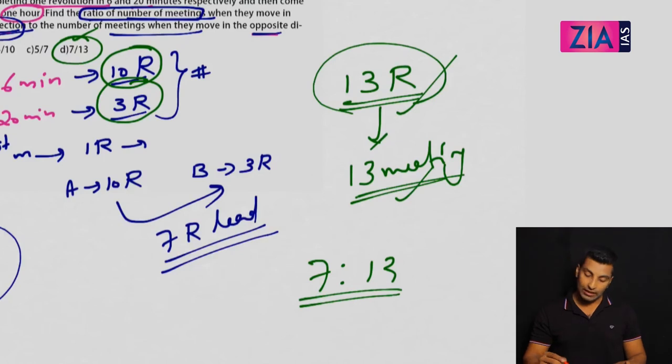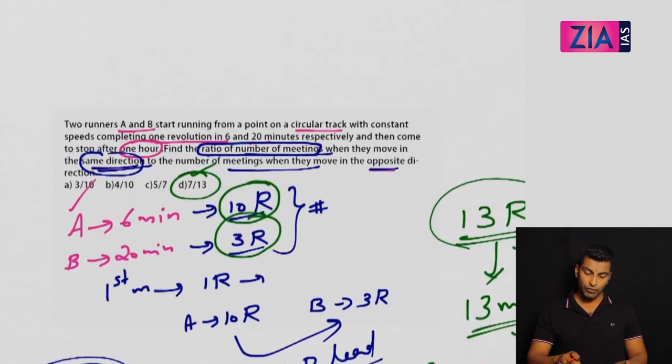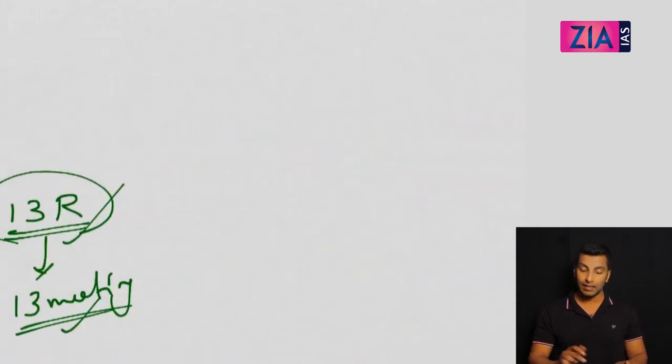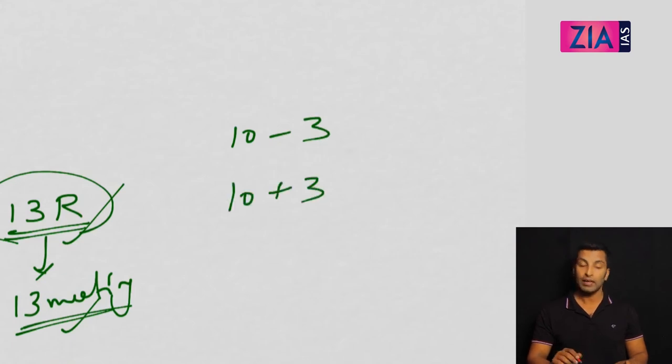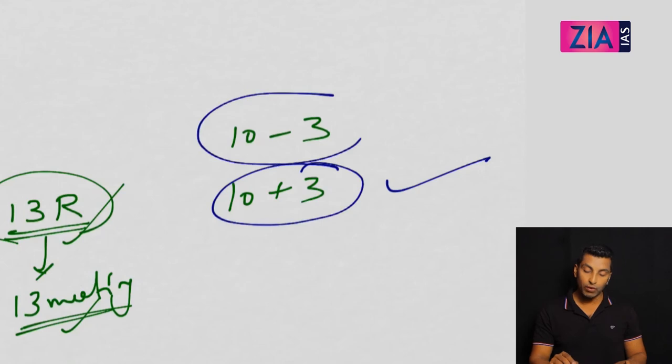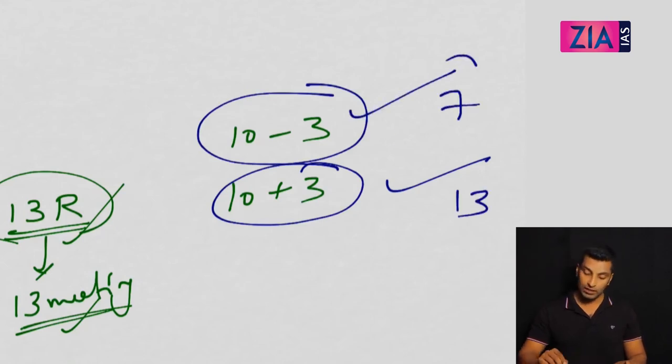That means when you are moving in the same direction, 7 meetings, opposite direction, 13 meetings. Now onwards if you get this kind of question, don't think about all these things, you just see 10 and 13. One answer is 10 minus 3, the other answer is 10 plus 3. So the question can be any one of these also. How many times do they meet if they move in the opposite direction? This is the answer, 10 plus 3. How many times do they meet when they move in the same direction? 10 minus 3, that is 7, and this is 13. So I hope this is clear.